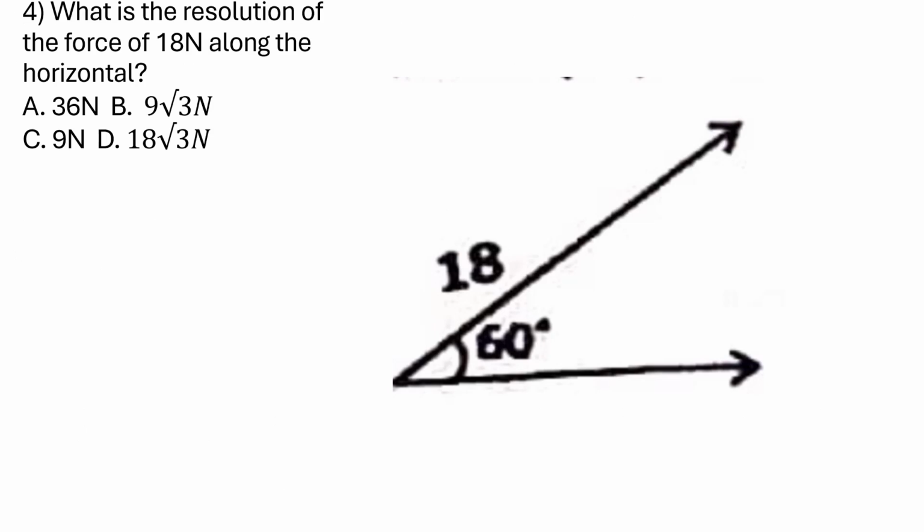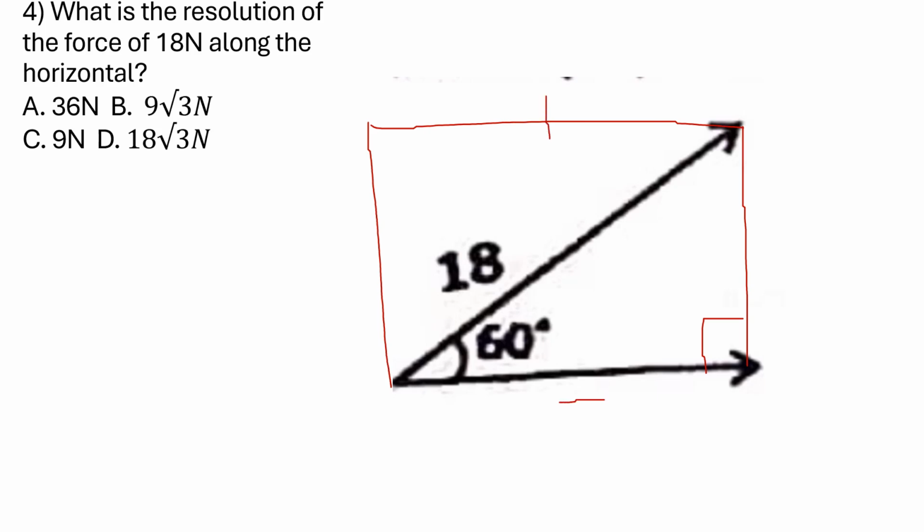This one wants us to do a quick calculation. It's saying, what is the resolution of a force of 18 newtons along the horizontal? So we need the horizontal component. We could have drawn something that looks like vertical here, if you are interested in the vertical, and I've told you before that this vertical can be placed here. It's the same. You can complete this right angle triangle. If you come from the triangle law or parallelogram law of addition, you can see that this value here is going to be what is here. So this vertical is here, so we can be viewing it from this point.